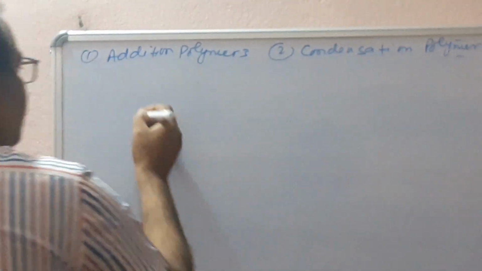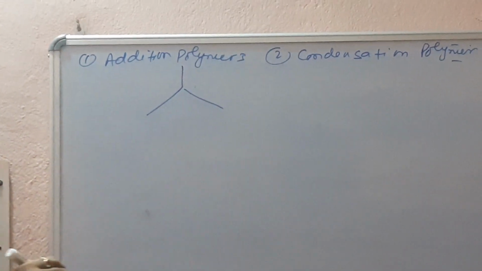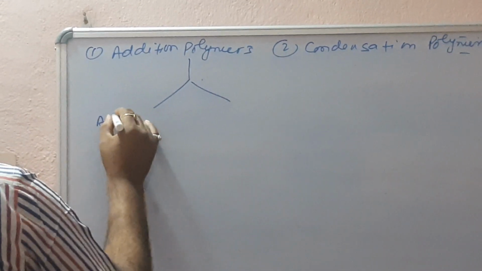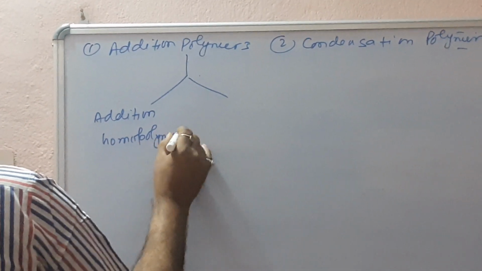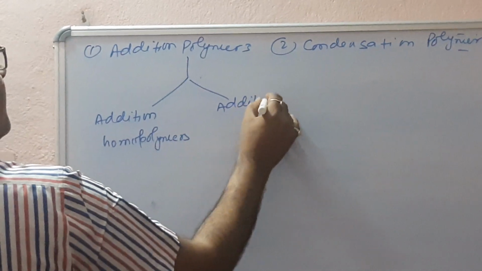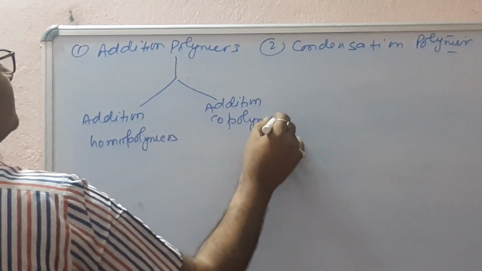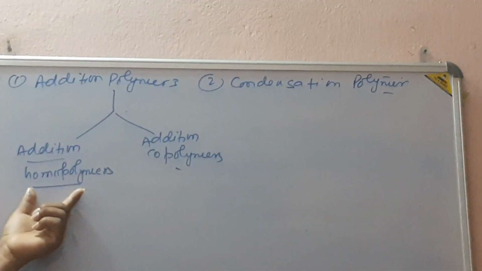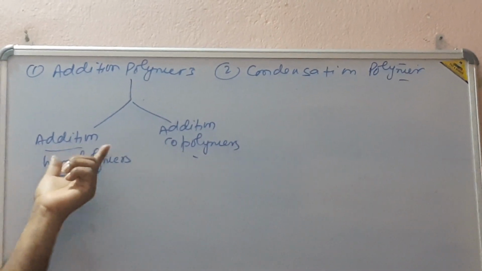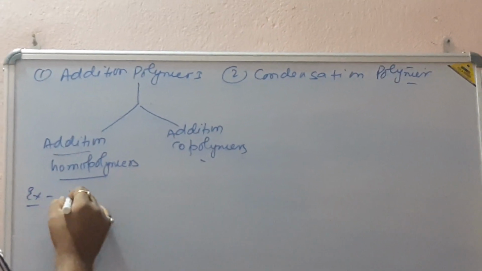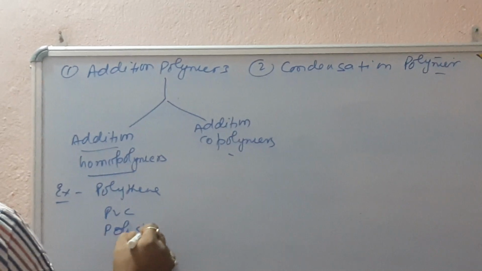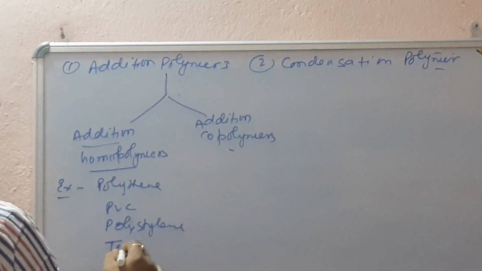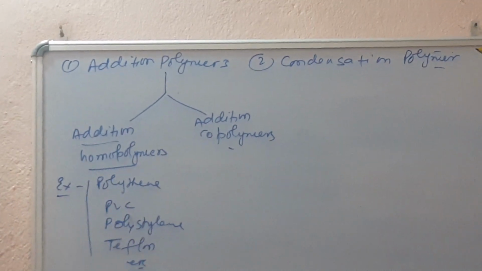So first, let's discuss addition polymers. Addition polymers are also classified into two groups. Number first is addition homopolymers and second is addition copolymers. Addition homopolymers are polymerized from similar components through addition reactions. Their examples are polythene, PVC, polystyrene, Teflon, etc. That is addition homopolymers.